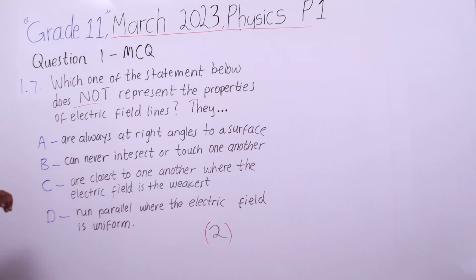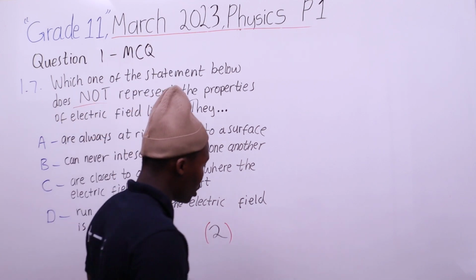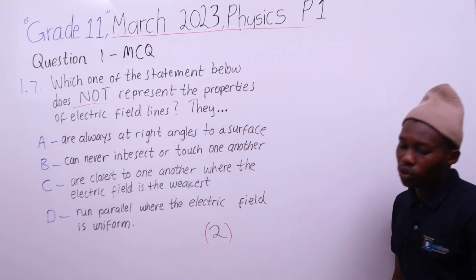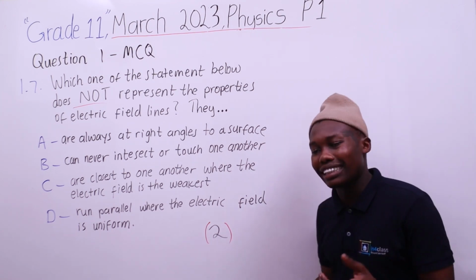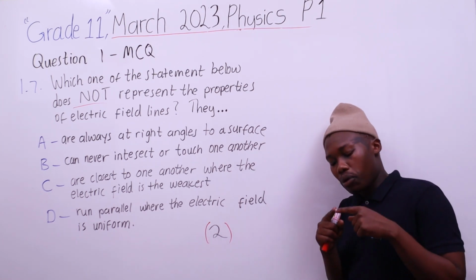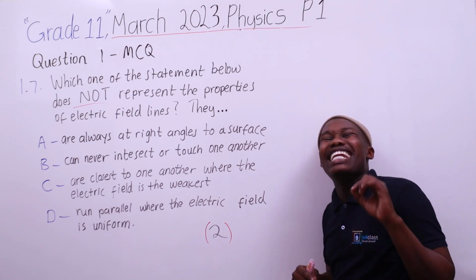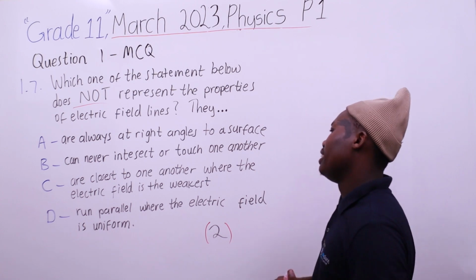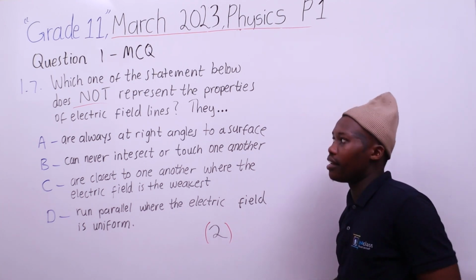So let's read A: they are always at right angles to a surface, which is true. Electric field lines are always at right angles to the surface, which means where the surface and the electric field lines contact each other at that point makes an angle of 90 degrees. They can never intersect or touch one another.